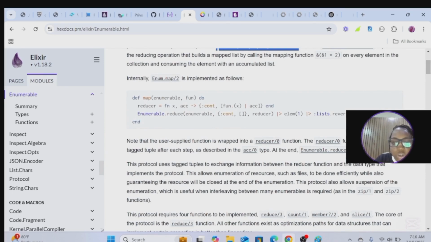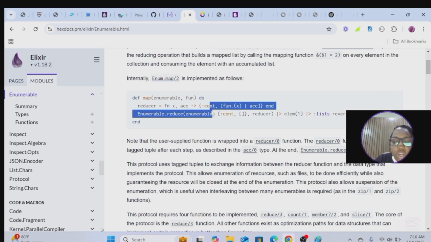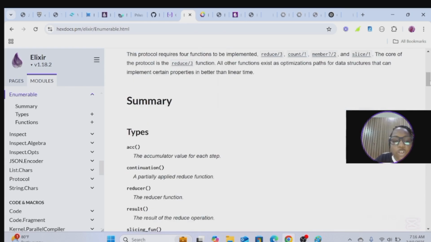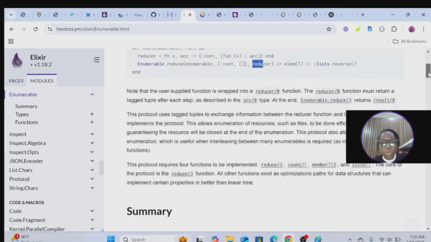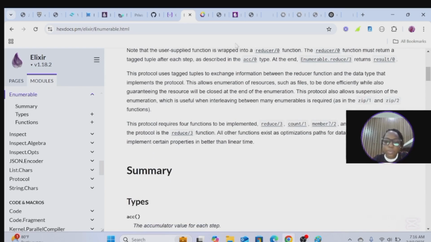This is what's going on when you do the map. You carry this function, you iterate through the whole collection, then you reduce and do the reverse. So this is a play of what happens when you do Enum.map.